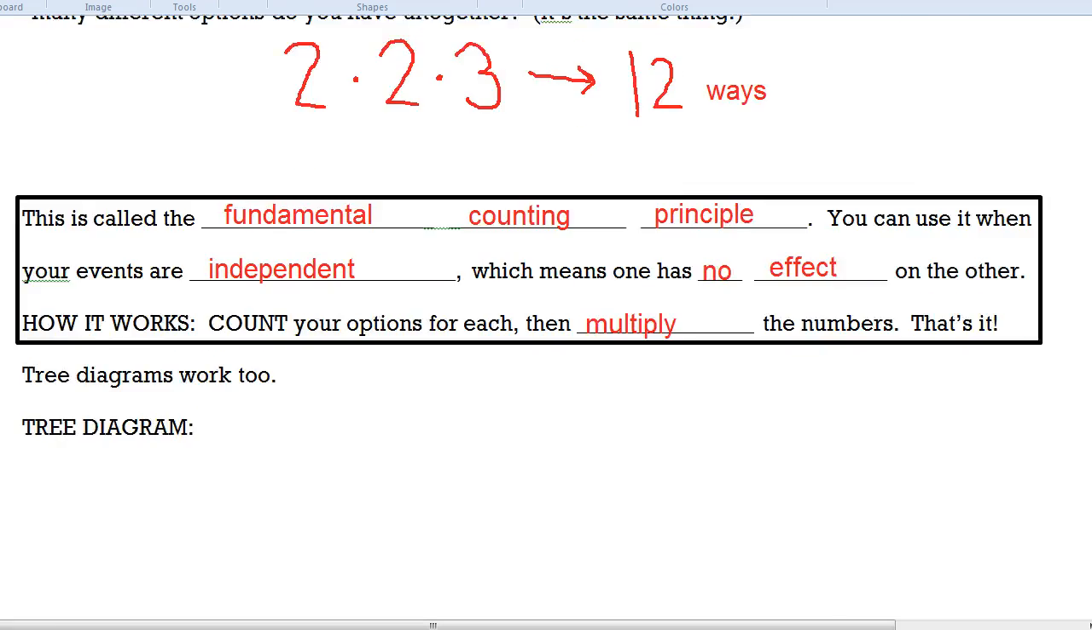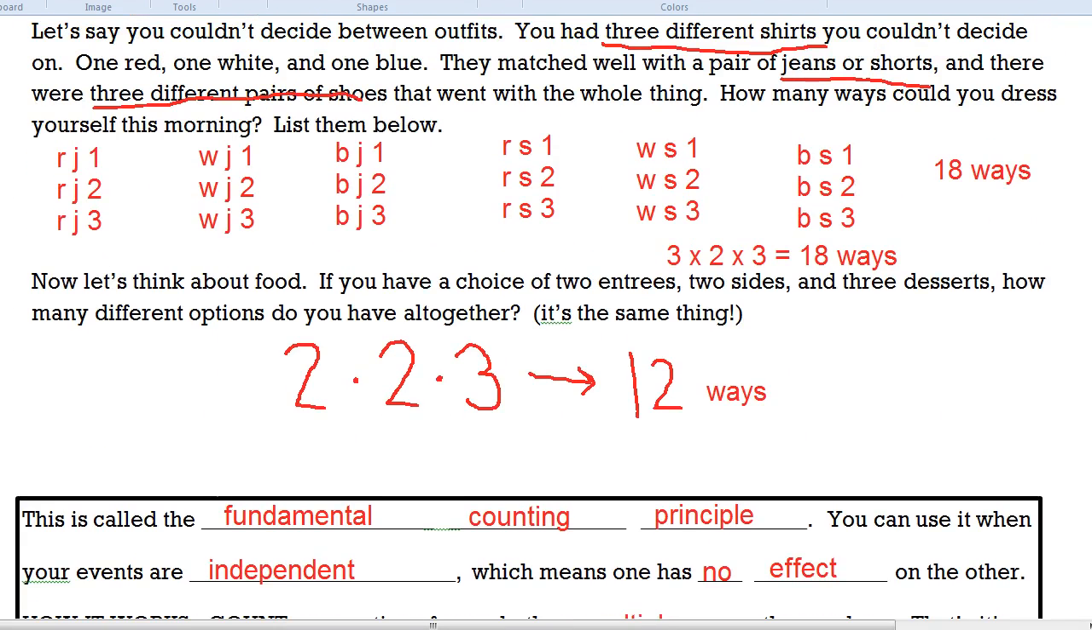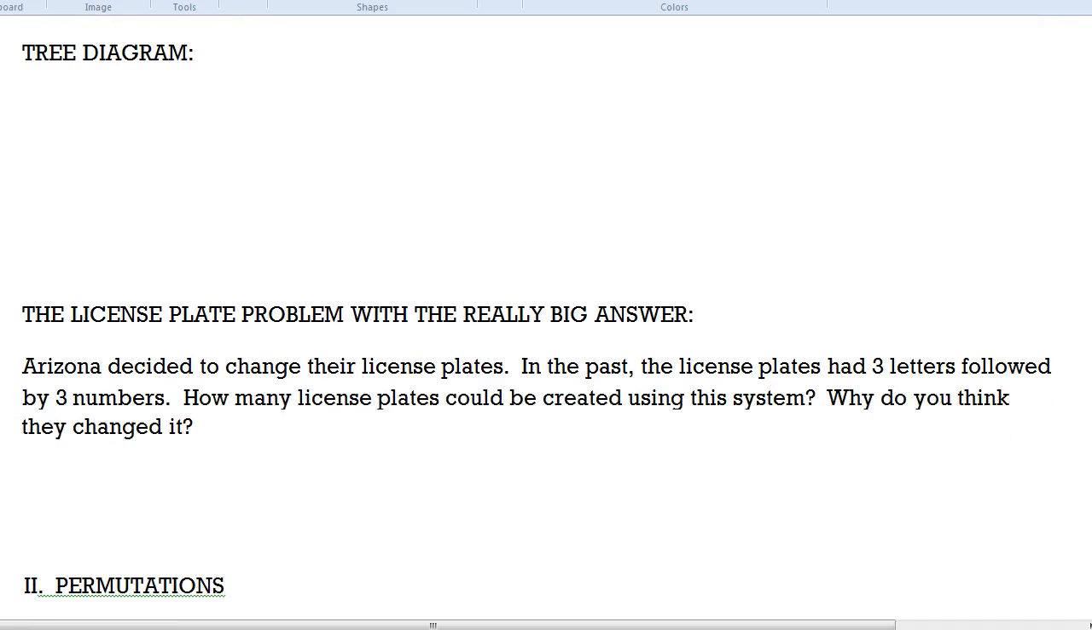Let's take the outfit example from earlier, and let's do a quick tree diagram so I can demonstrate it here. So we had a choice of a red shirt, a white shirt, or a blue shirt. From there, you had a choice of jeans or shorts. So we're drawing out every possibility. So a red shirt with jeans, red shirt with shorts, white shirt with jeans, white shirt with shorts, blue shirt with jeans, blue shirt with shorts.